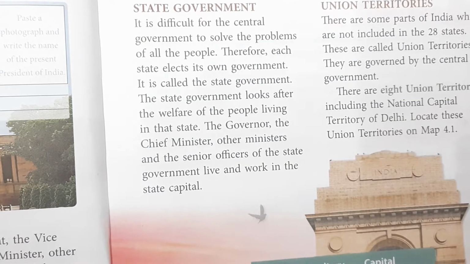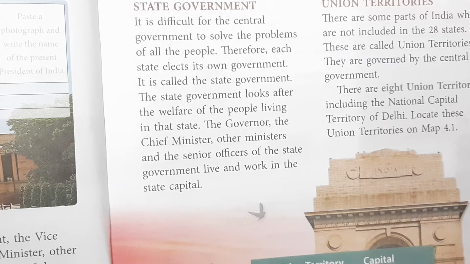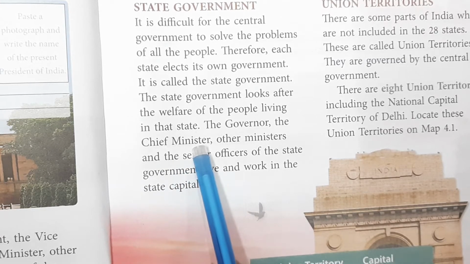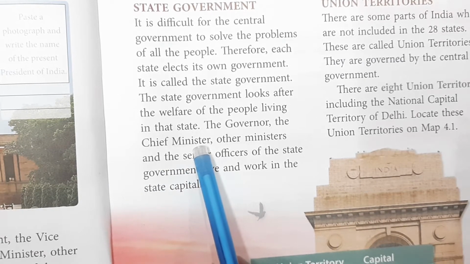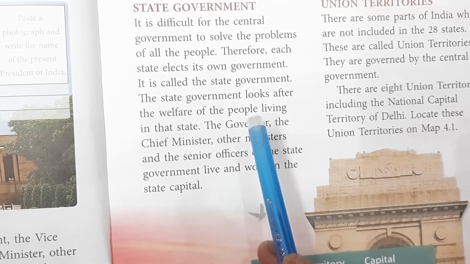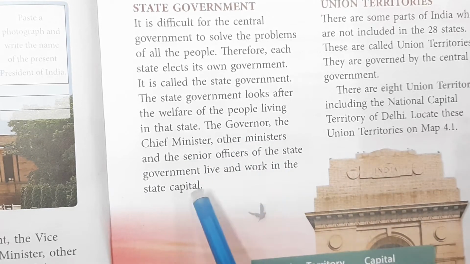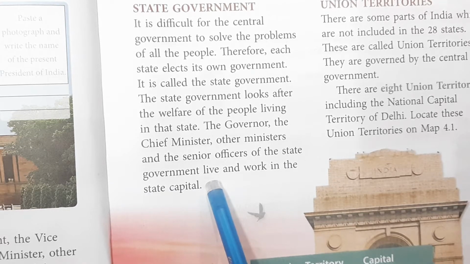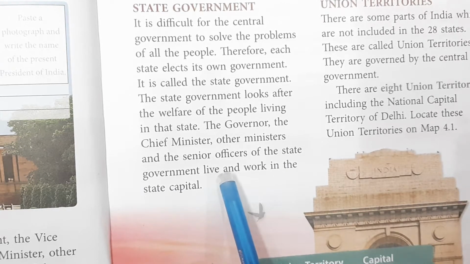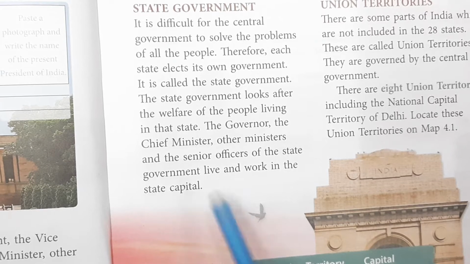Biswabhushan Harichandan is the present governor of Andhra Pradesh. Who is the chief minister of Andhra Pradesh? Mr. Y.S. Jaganmohan Reddy. Everybody knows. The governor, the chief minister and other ministers stay in the capital of Andhra Pradesh. What is the capital? Amaravati.